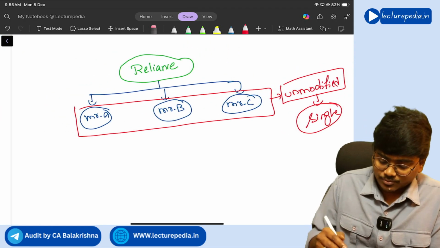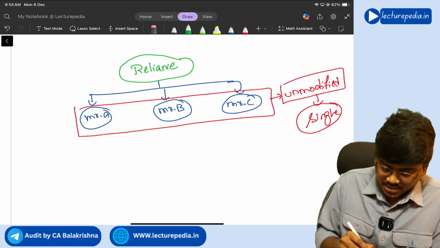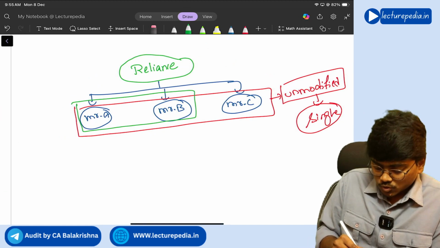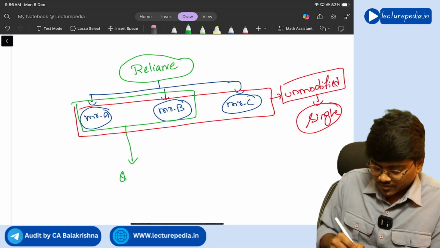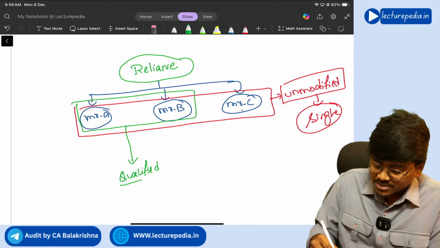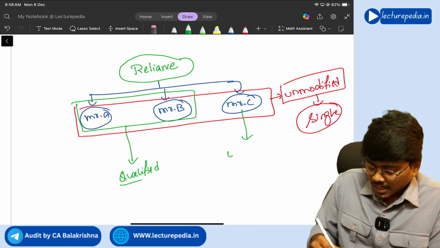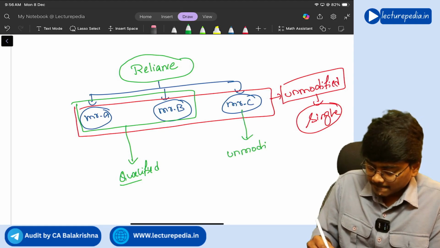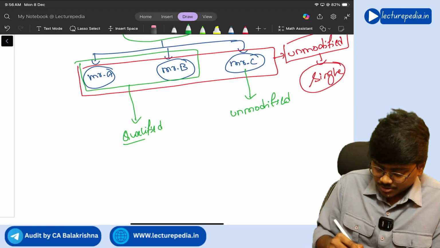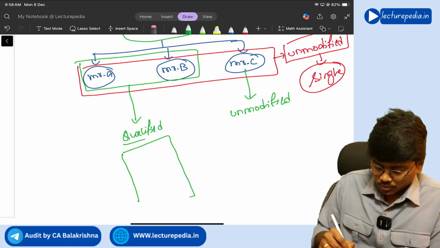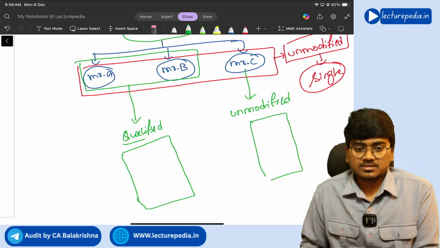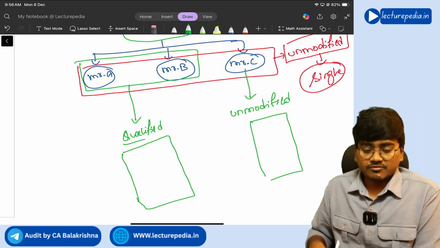Let's say for example Mr. A and Mr. B, these two wanted to give qualified opinion, but Mr. C wanted to give unmodified opinion. In this situation, Mr. A and Mr. B together they will give one audit report. Mr. C alone will give one audit report. Understanding? Now, in the audit report given by Mr.